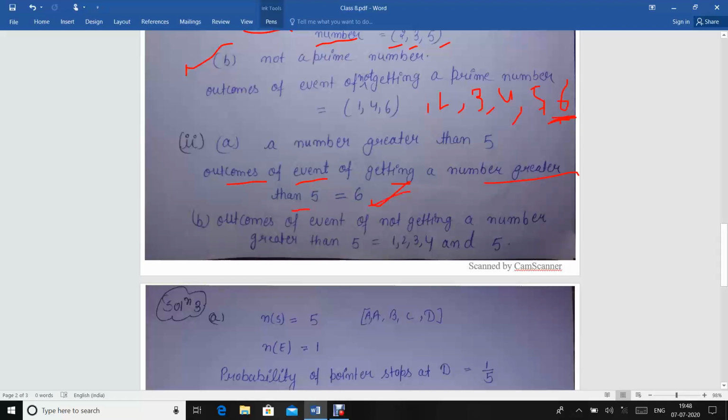The next part is not greater than 5, which means up to 5. So these will be 1, 2, 3, 4 and 5. This is part B.